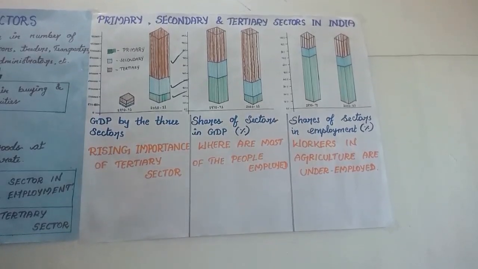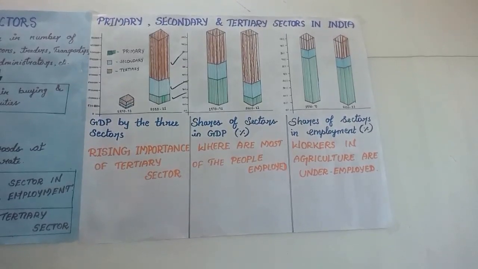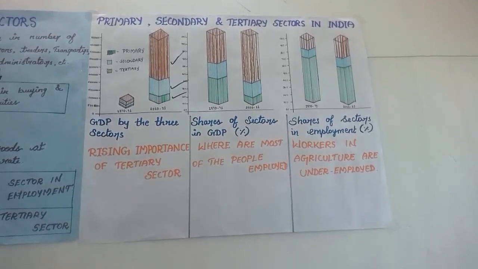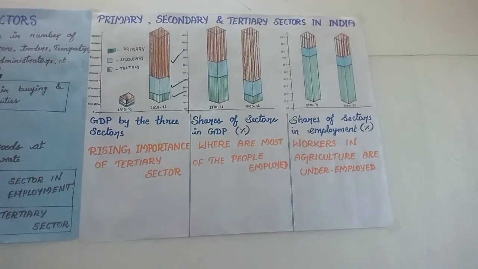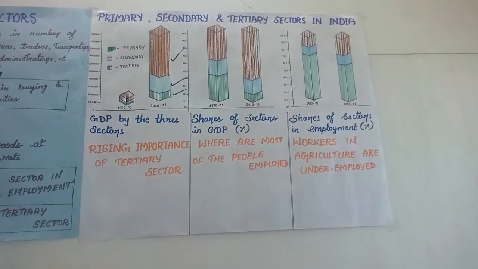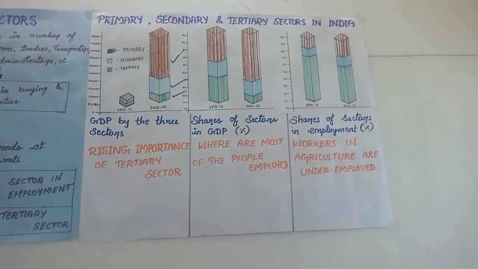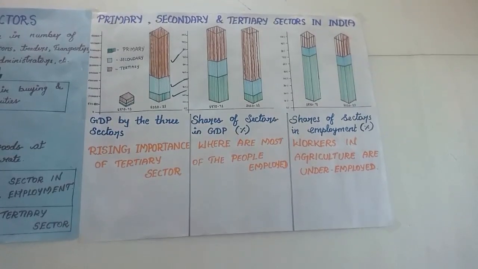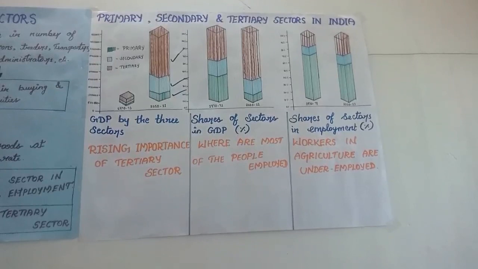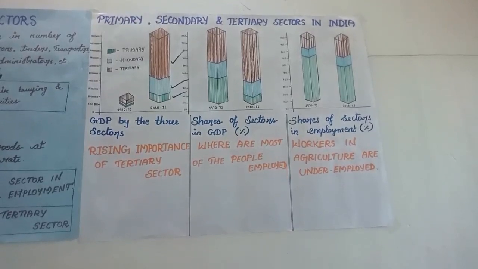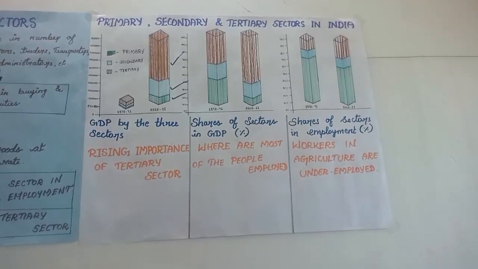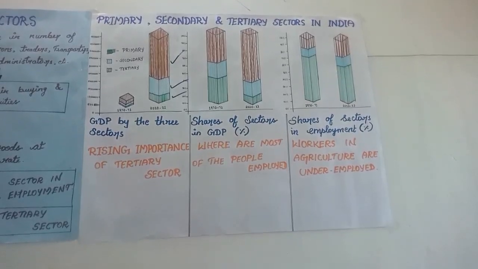Even though industrial output, or the production of goods, went up by more than 9 times during the period, employment in industry went up by around 3 times. The same applies to the tertiary sector as well. While production in the service sector rose by more than 14 times, employment in the service sector rose only around 5 times. So this variation shows in the third bar diagram.